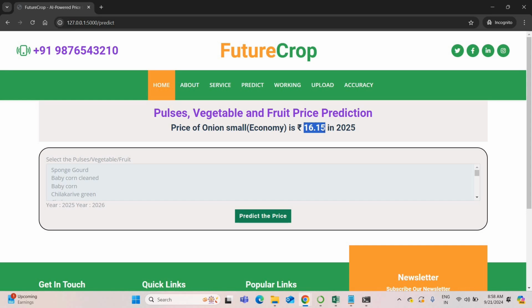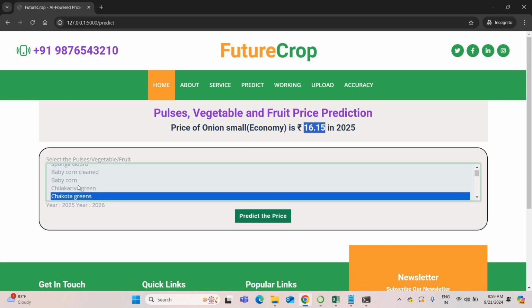One onion price will be nearly 80 rupees in 2025. Another onion price, the economical onion price, will be 16 rupees. If some farmers harvest that normal onion, surely the price is going to decrease in 2025, and he will face a huge loss. This is the advantage of this project. This is the main advantage. You can predict various things. For example, let me predict one more thing. Tomato.